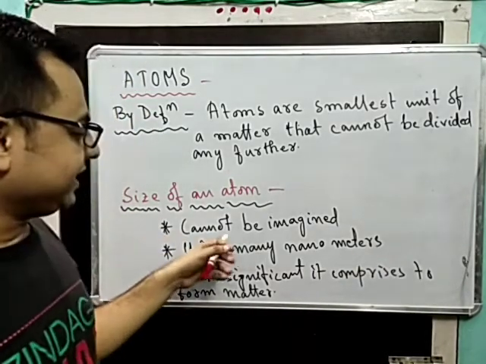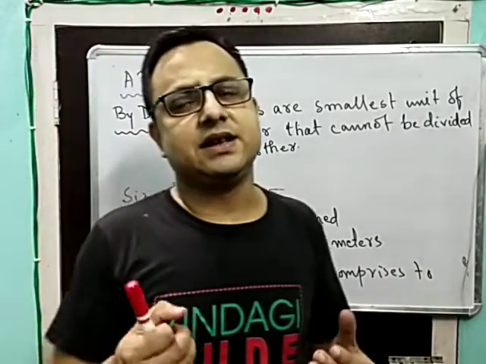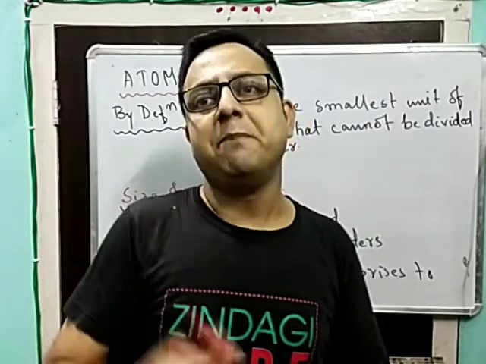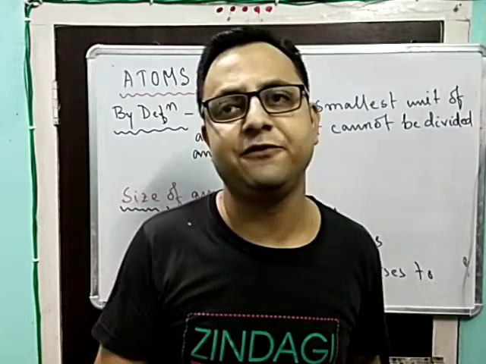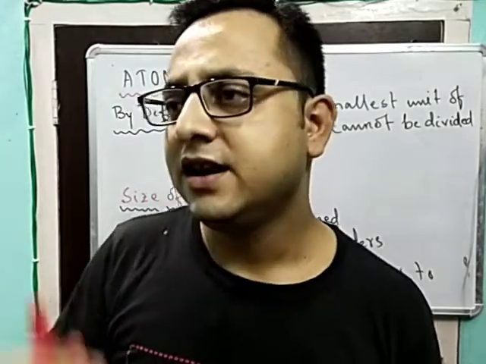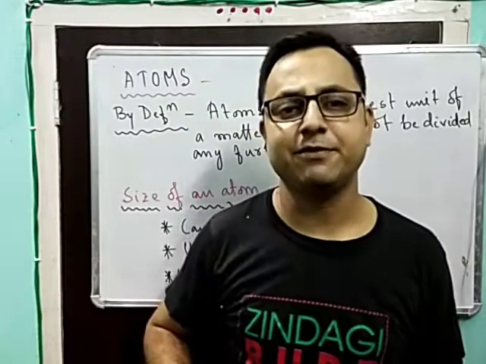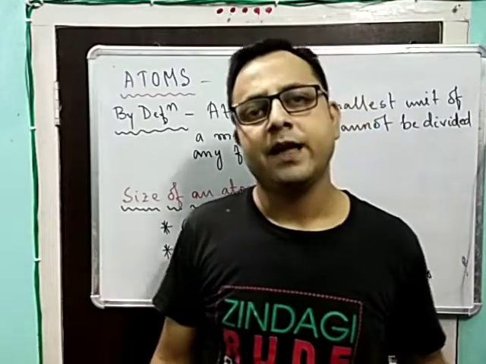See, the first point that I have mentioned: it cannot be imagined. That means the size of an atom cannot be compared or imagined. For example, if you want to say that a boy is very small, just like my small brother, you can compare in this way.